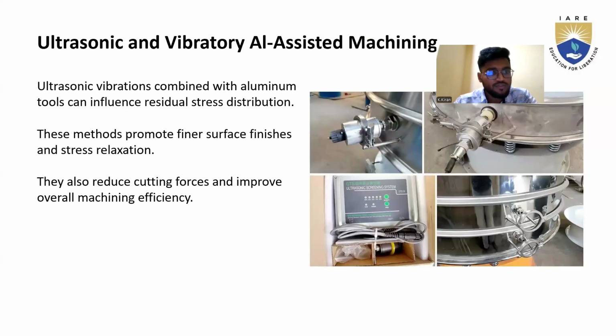Now, ultrasonic and vibration AI-assisted machining. Ultrasonic vibration combined with aluminum tools can influence the residual stress distribution. This method promotes fine surface finishes and stress relaxation, and it also reduces cutting force and improves overall machining efficiency.